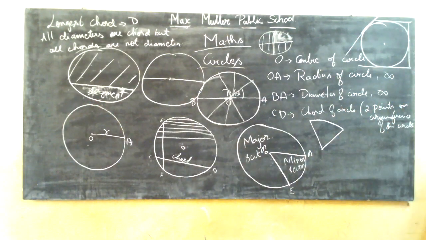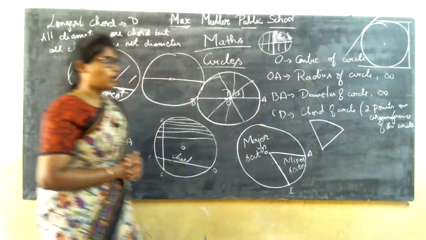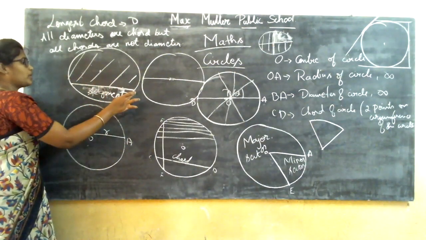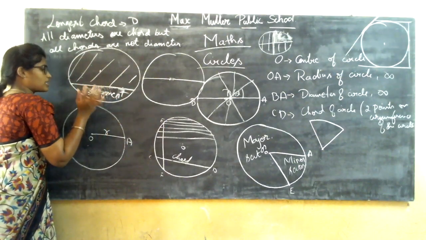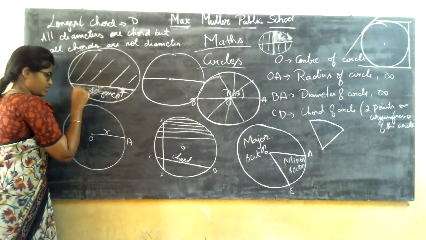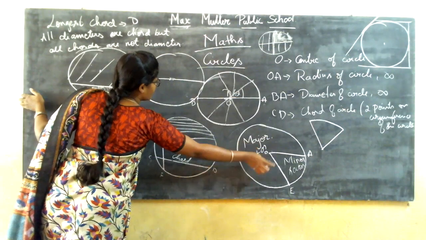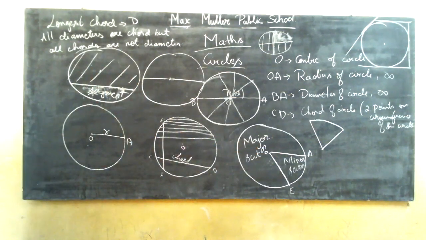Then what did we learn? We learned about the segment. What is a segment? It is the combination of a chord and an arc. If you have a chord and you draw an arc to that chord, then it is a segment. In the segment you will have only one line. In the sector you will have two lines. So it is a segment.